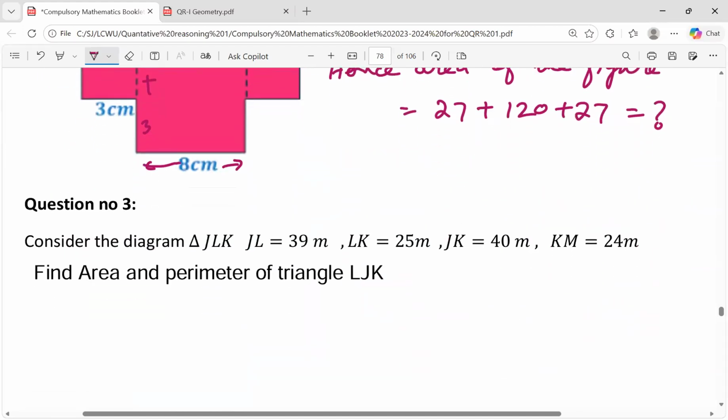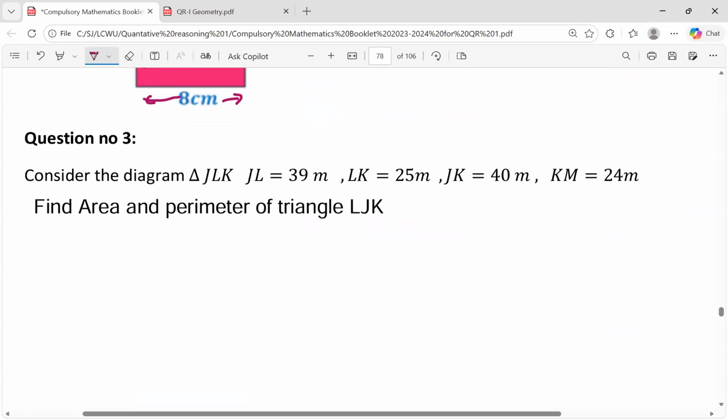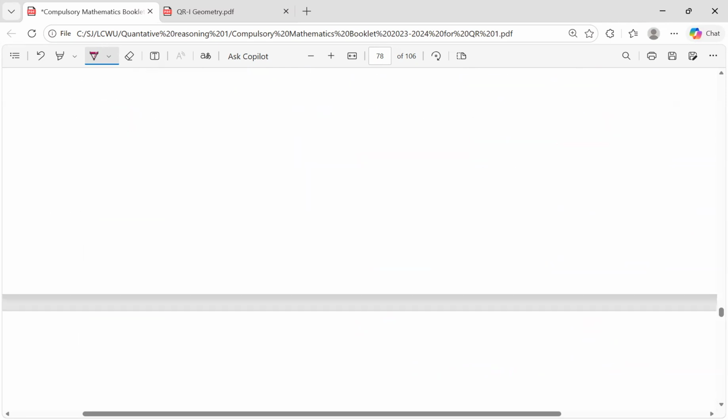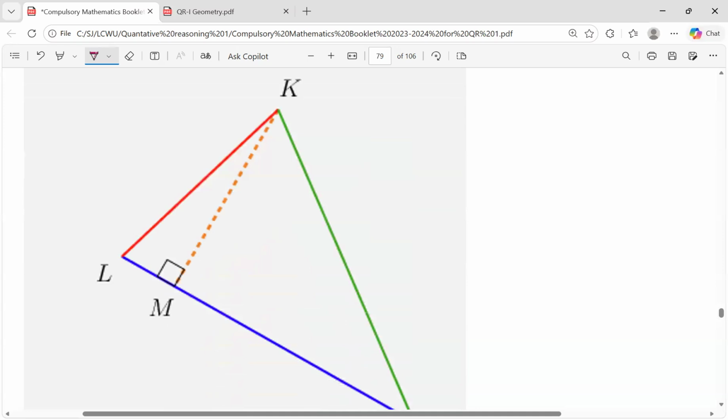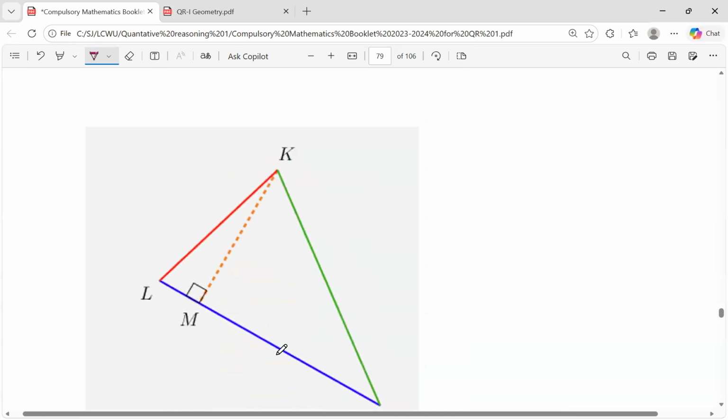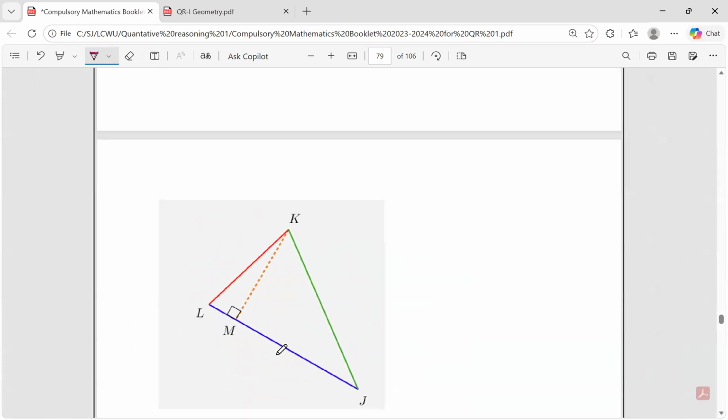Next question 3. Consider the diagram triangle JLK. In triangle JLK, JL length is 39 meter, LK length is 25 meter, and JK length is 40 meter, while KM is equal to 24 meter. Find the area and perimeter of the triangle LJK. Here is the figure. Let me reduce the size a bit so that we could see the question exactly along with the figures.